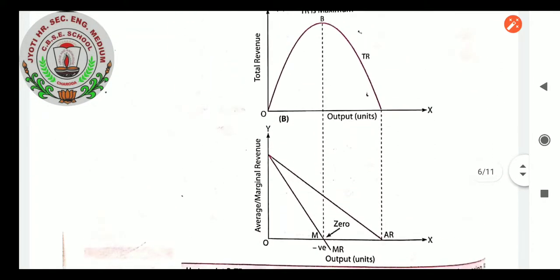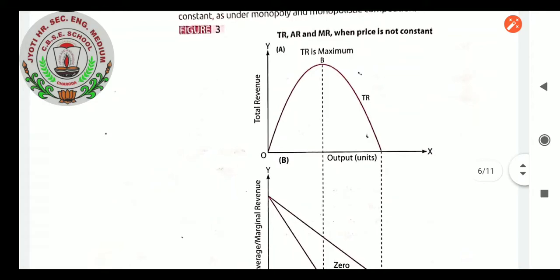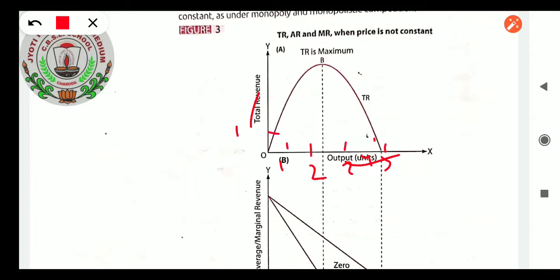So your starting marking will be here: total revenue will be here, output will be here. Output you can mark here 1, 2, 3 first of all, and then you start drawing the curve. Total revenue you can mark 100, 200, 300, 400 likewise. After marking, you just adjust it.